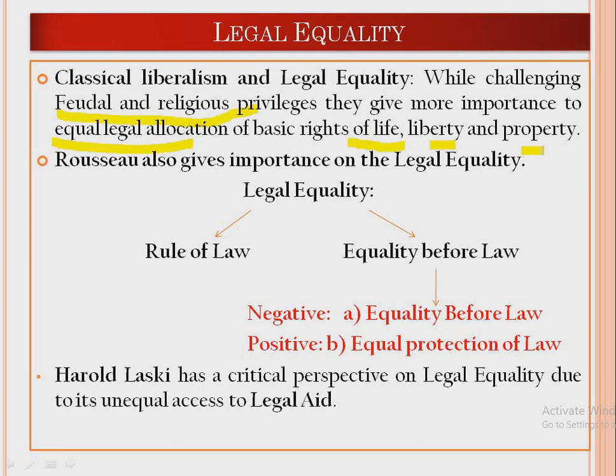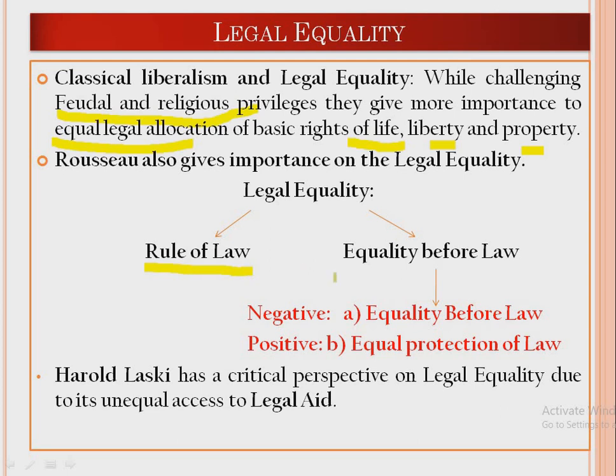Like the classical liberals, the social contractualist Rousseau also gives importance to legal equality. He thought that within a particular democratic milieu, and he was the first person to talk about direct democracy, probably you know, every single individual in the state of nature must get that legal equality. That legal equality is very important so that a formal arrangement of understanding can be achieved in the society.